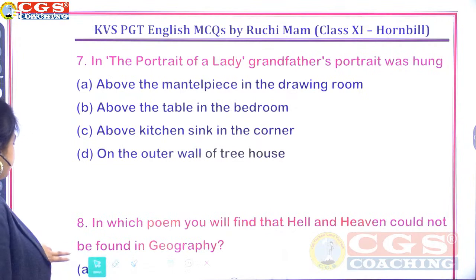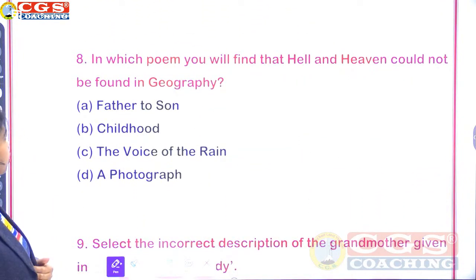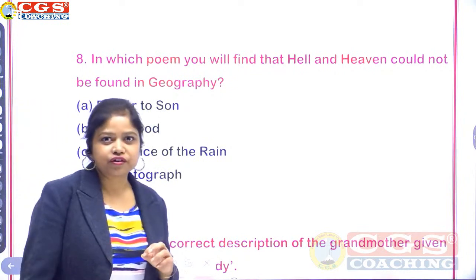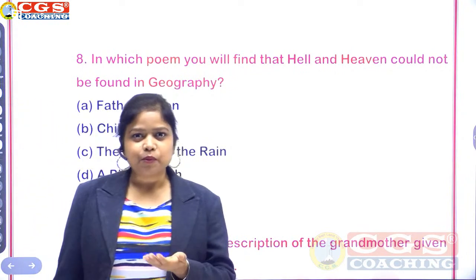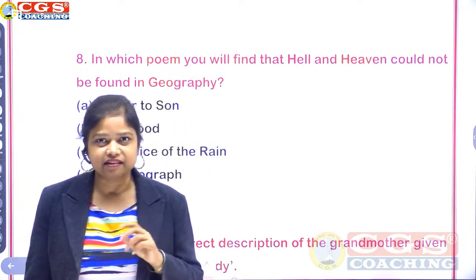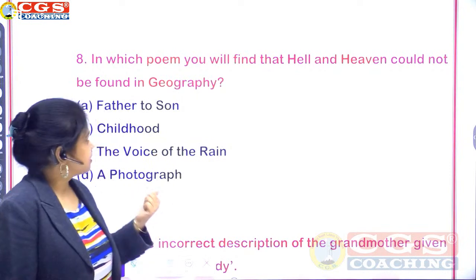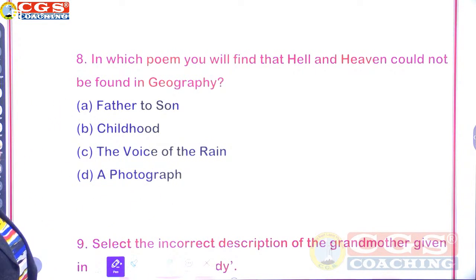Very good, everybody. In which poem will you find that hell and heaven could not be found in geography? A poet is realizing that it's not there in the geography, it's not part of the globe, not part of the atlas. These are the lines especially mentioned in the poem: hell and heaven could not be found in geography.